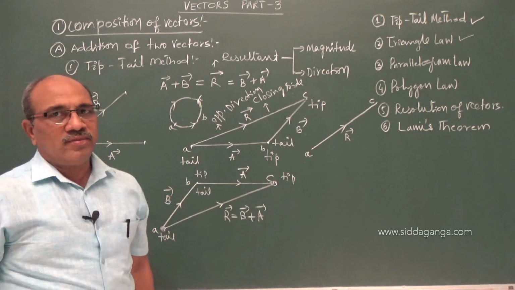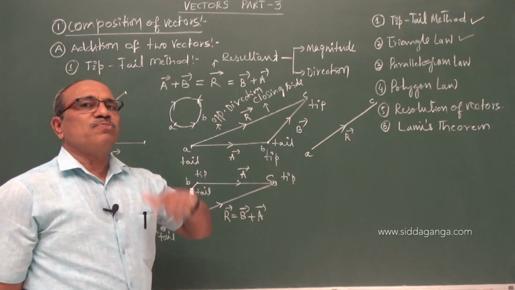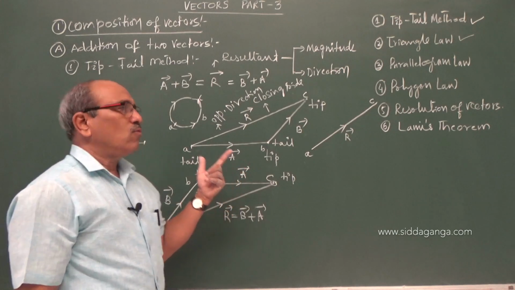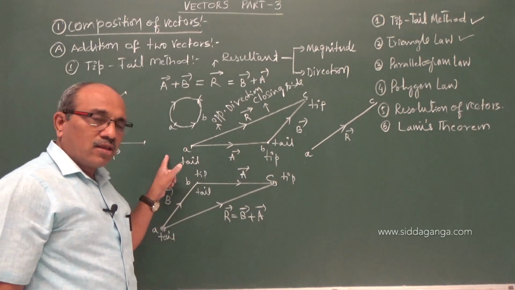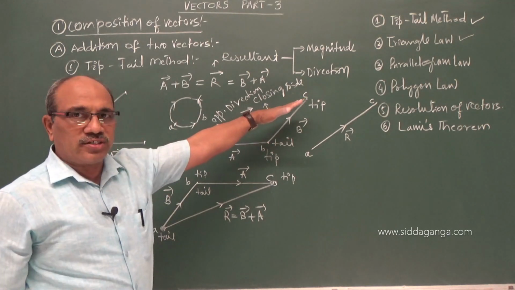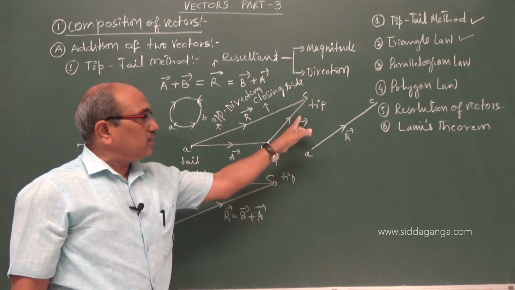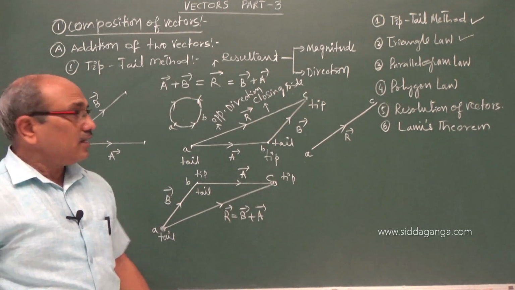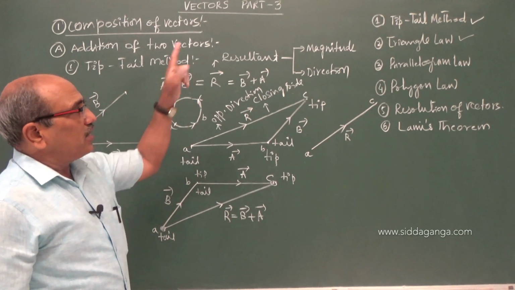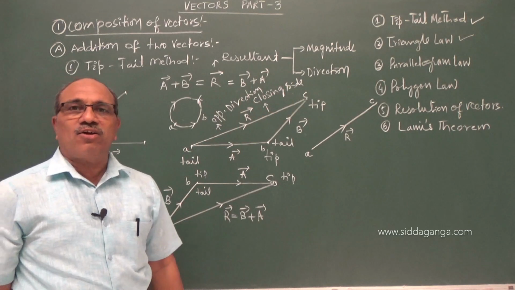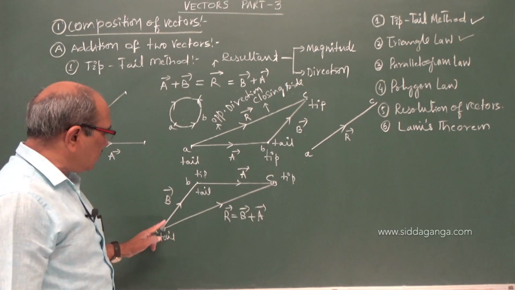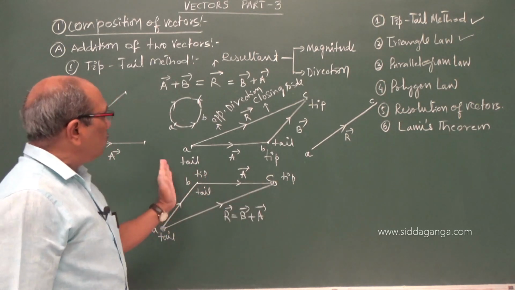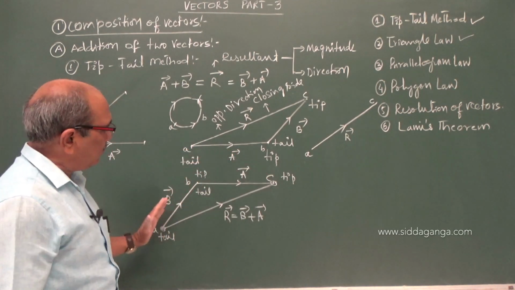Law of triangle: closing side must be in the opposite direction. One side has to give the closed structure, and the opposite side is the direction of the vectors you have taken in one order. Then it becomes the law of triangle of addition, triangle of vector addition. So in this case A to B, B to C, we moved in the clockwise direction.